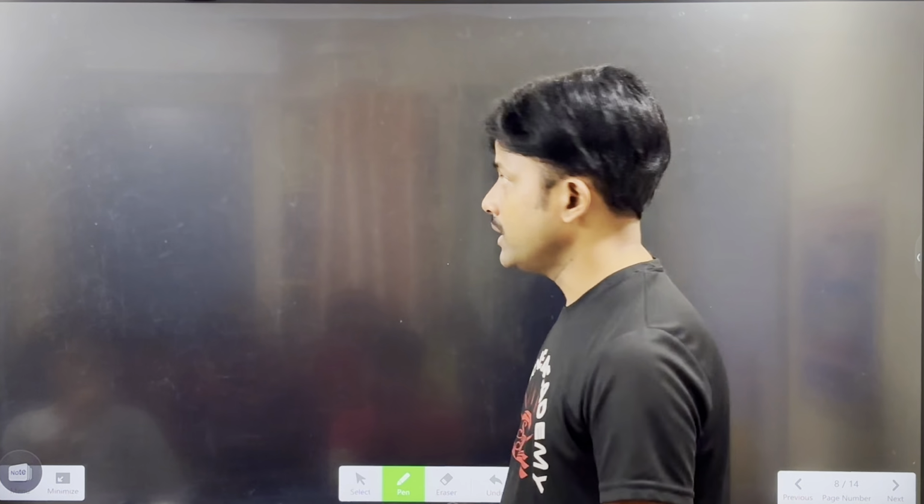Do you know this? 1s2, 2s2, 2p4. The p subshell, the p orbital, has three orbitals like this. So this is 1s2.